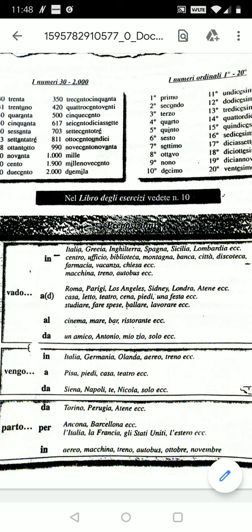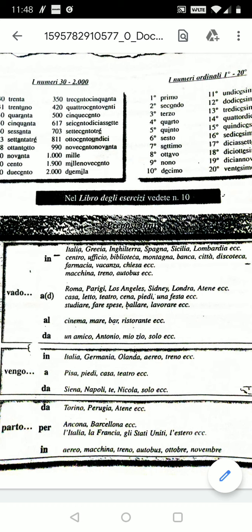Parto da Torino, parto da Perugia, parto da Atene. These are all cities. So if you are saying that you are leaving from a place, you are using the preposition da.